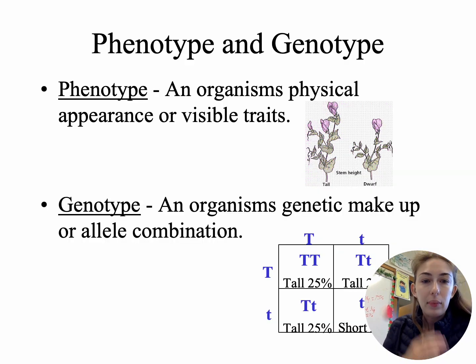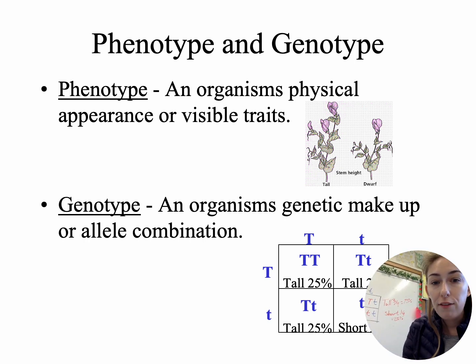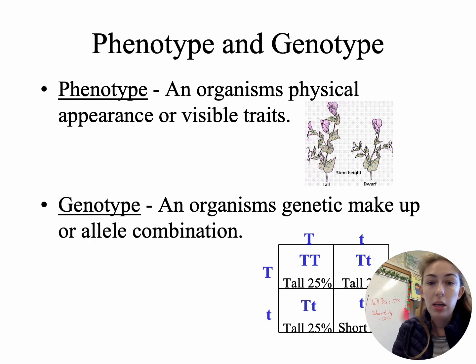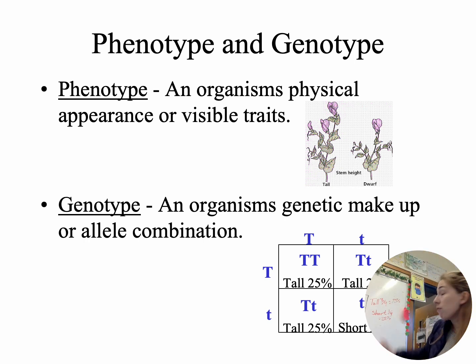All right, remember, phenotype and genotype are different. With my little board that I just did, right, the phenotype is going to be our tall and short. The genotype is that capital T, lowercase t, lowercase t, lowercase t, and capital T, capital T. So if I want to say my phenotype percentages, I have that 25% short and the 75% tall.